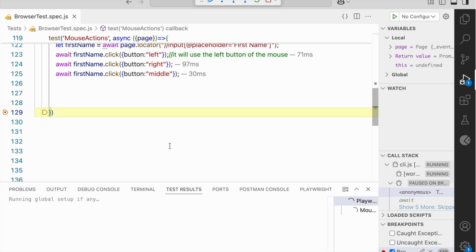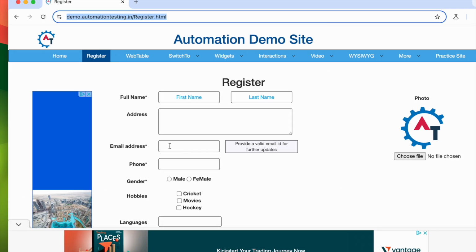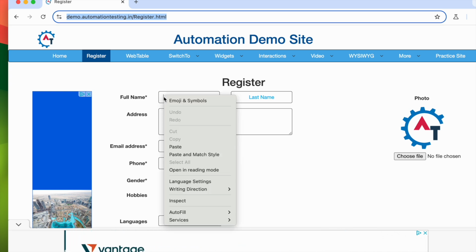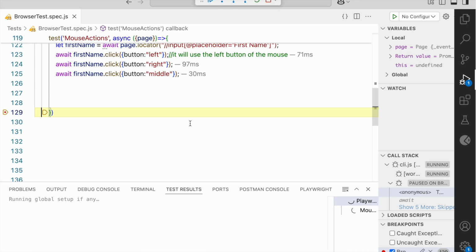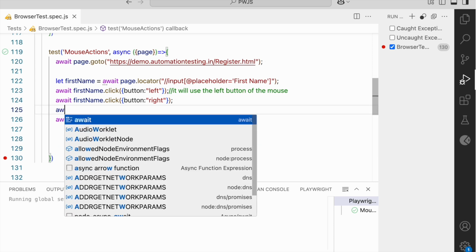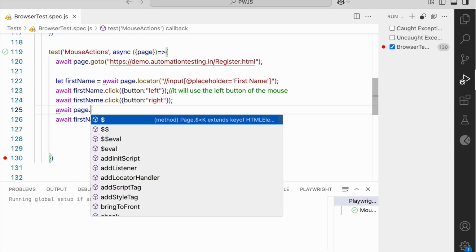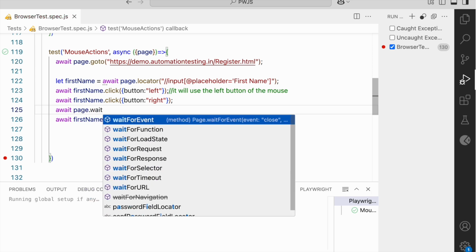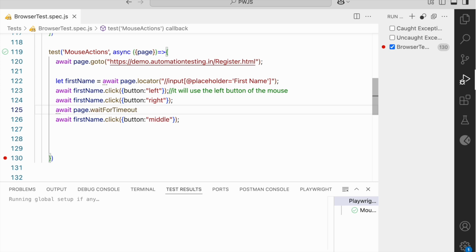You can see it clicked on the right button and then the dialog disappears. Let us see. I will give some delay so that it will be easy for us to see. await page dot wait timeout, let's say I will use 5 seconds.